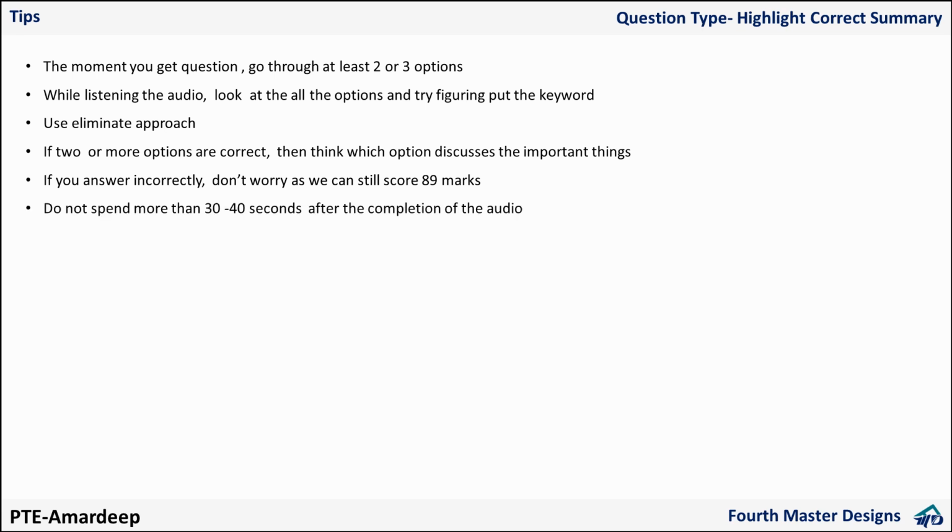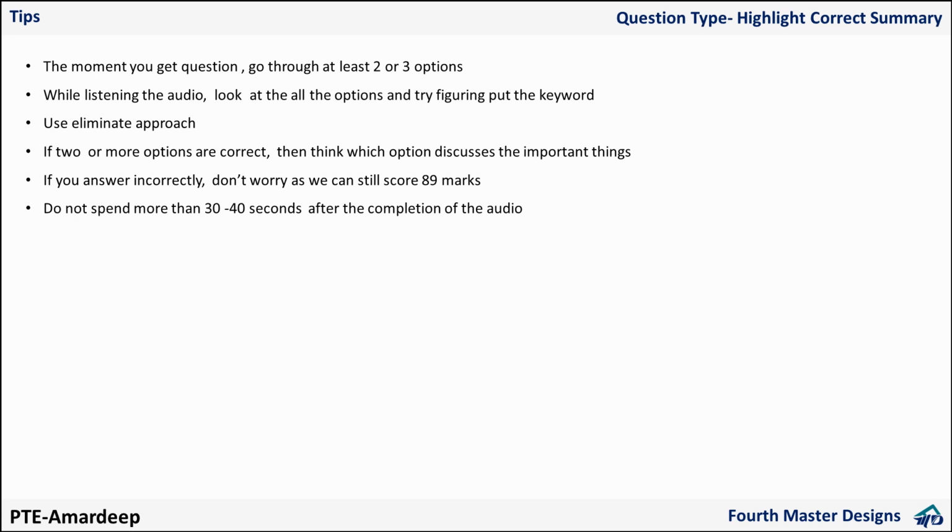I am saying 15 to 20. Let's say you are able to eliminate 2 options.